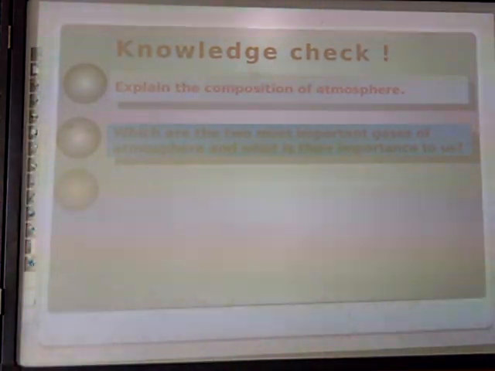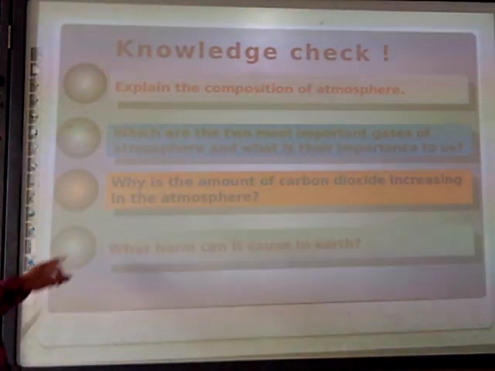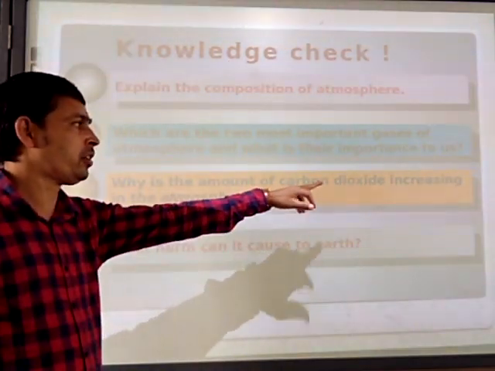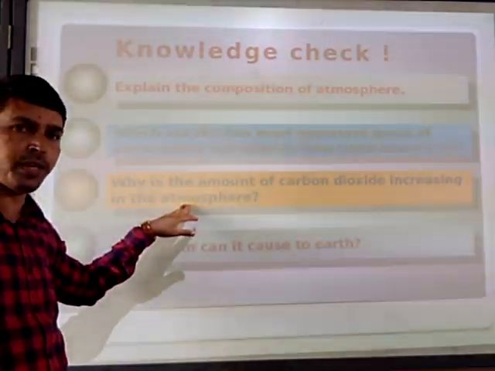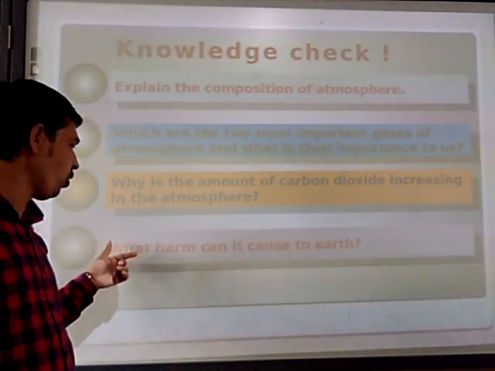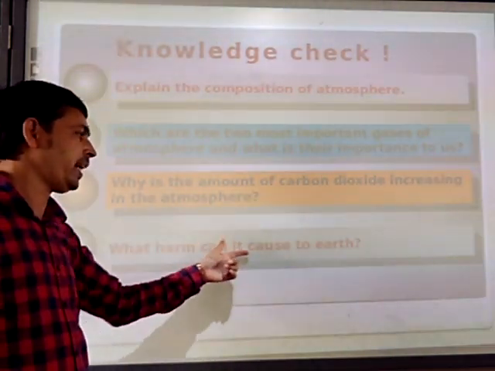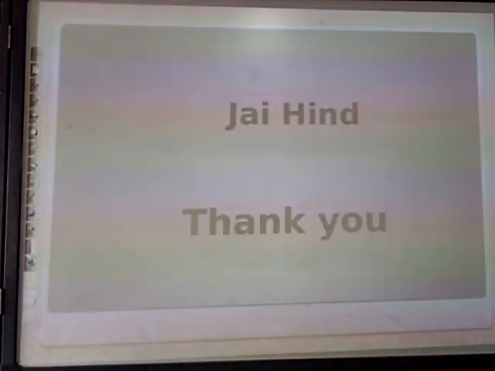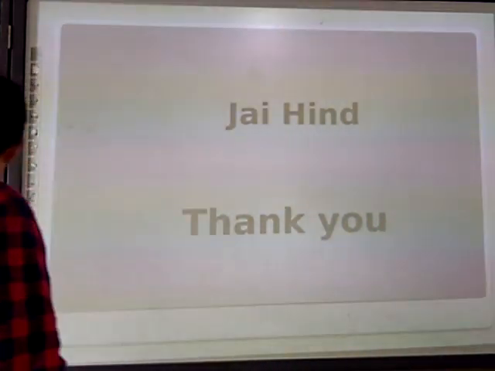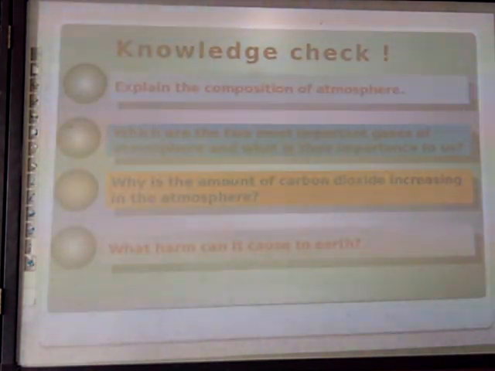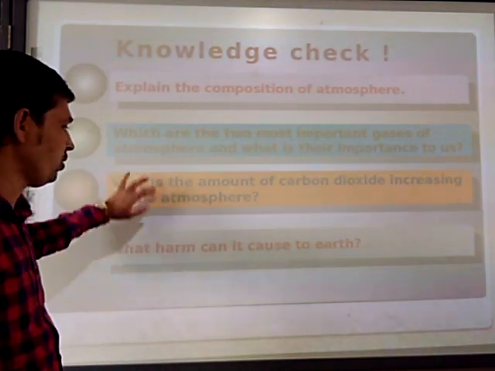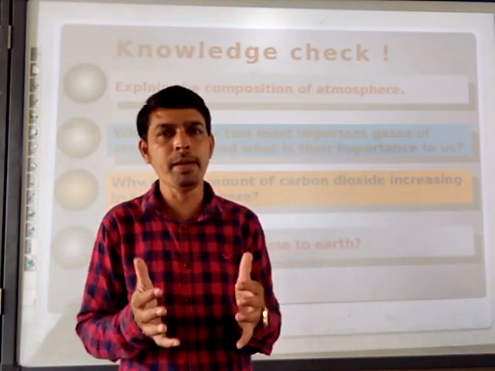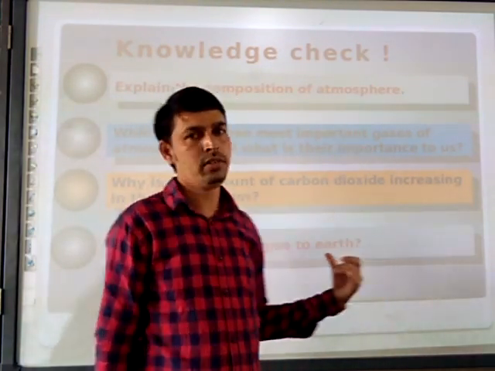Question number 3: Why is the amount of carbon dioxide increasing in the atmosphere? Question number 4: What harm can it cause to earth? Once again, if you missed copying them down, these are questions 1, 2, 3, 4. Whatever we studied in this presentation, the questions are based on that. Okay?